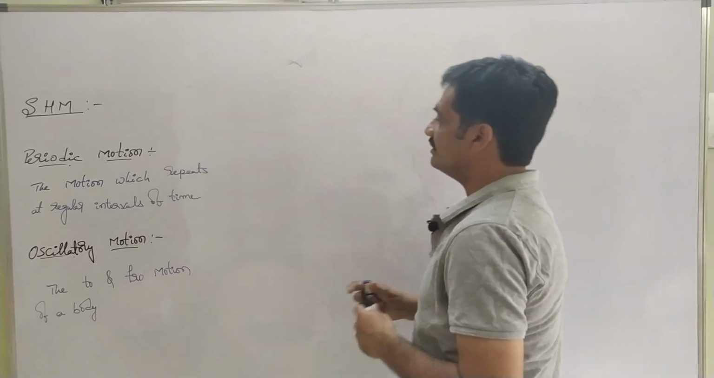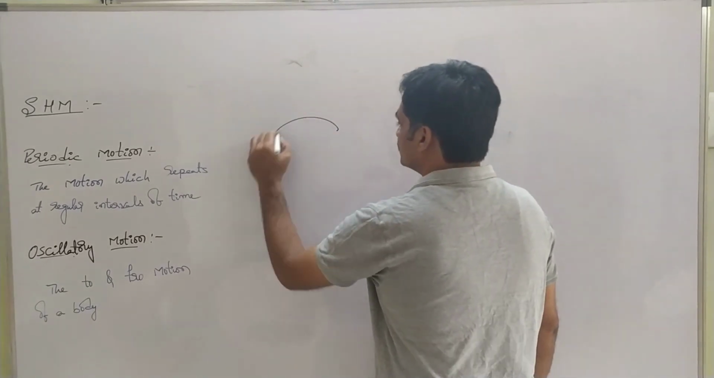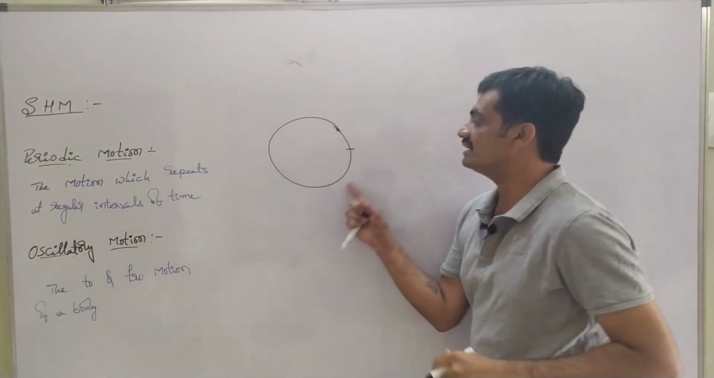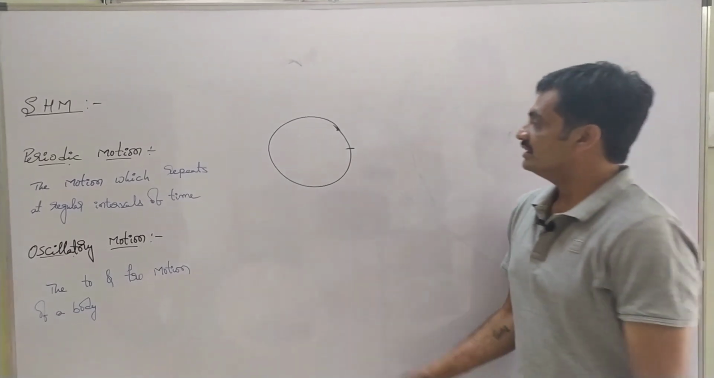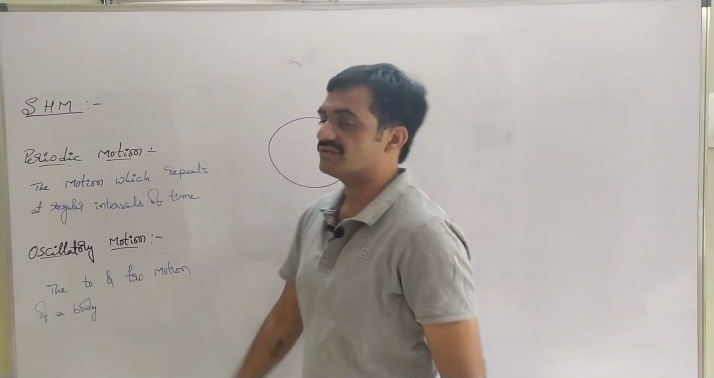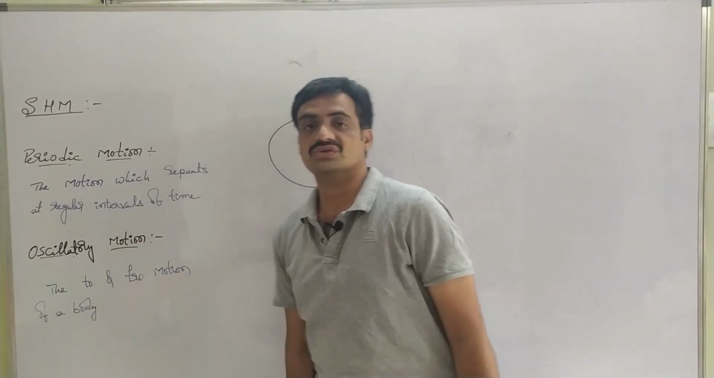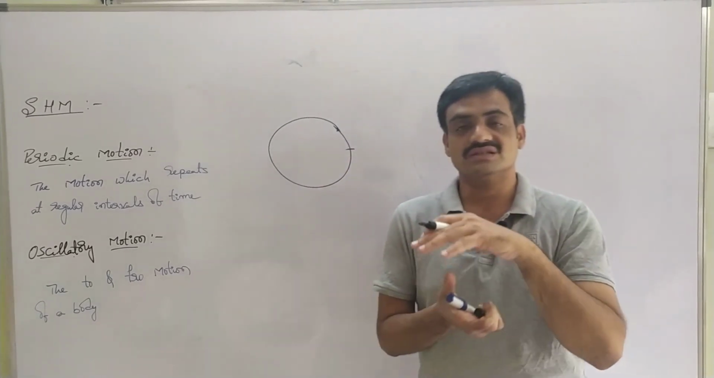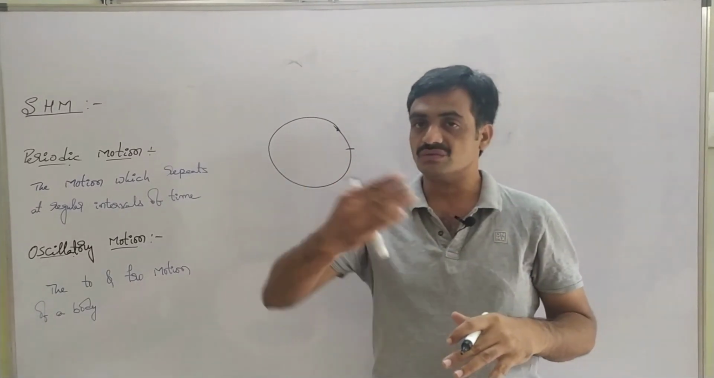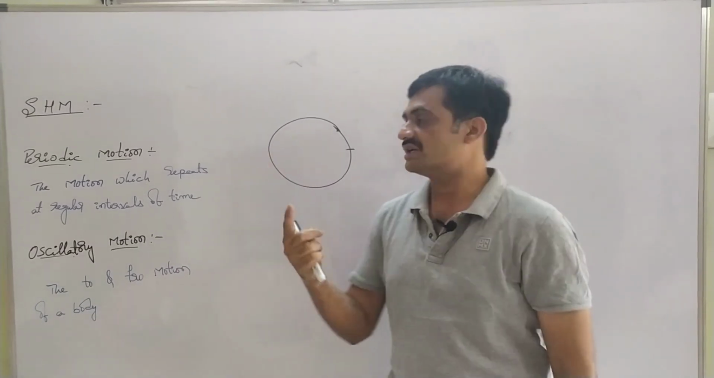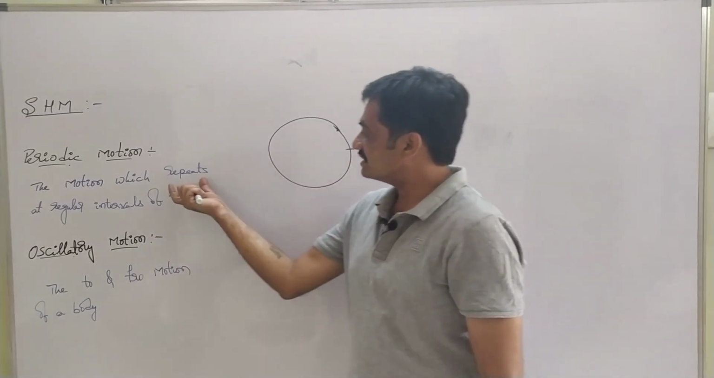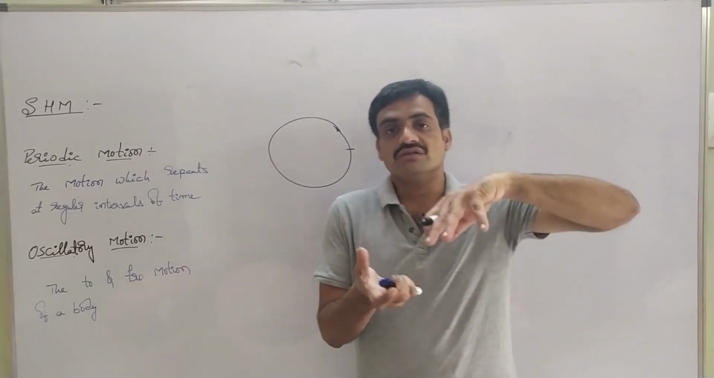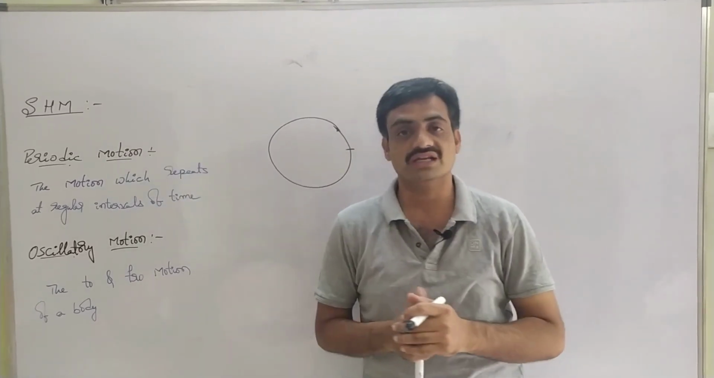If a body covers the path at regular intervals of time, then we can represent it as a periodic motion. Just like the earth revolving around the sun. As you observe here, the earth covers one revolution around the sun in 1 year, which means every year it covers one revolution. Based on that, the revolution of the earth is represented as a periodic motion.